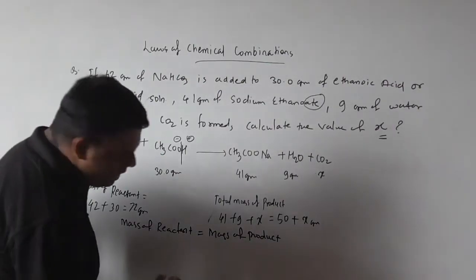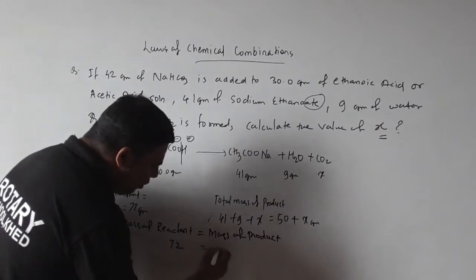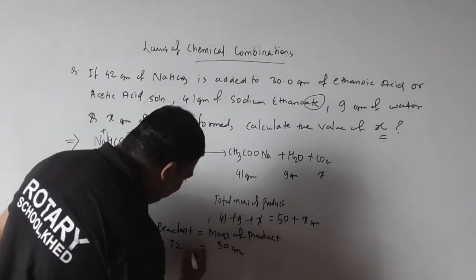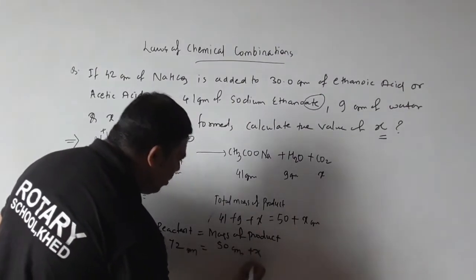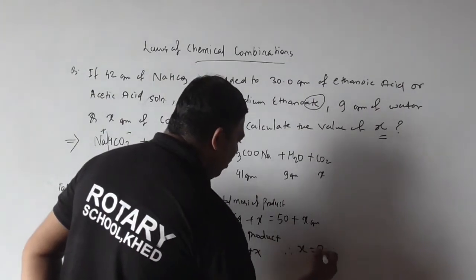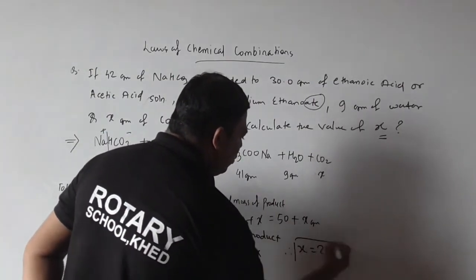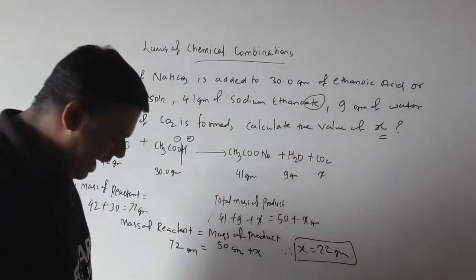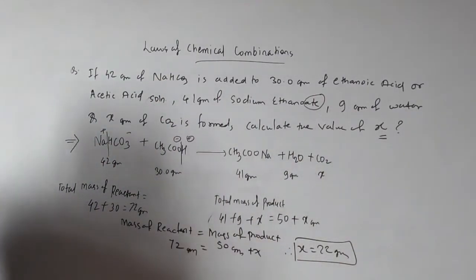So how much beta here? Reactant 72, product is 50 gram plus X. So obviously how much is your X? Very good, 22 gram. So how much CO2 you release? 22 gram. Okay, I hope you understood this thing clearly.